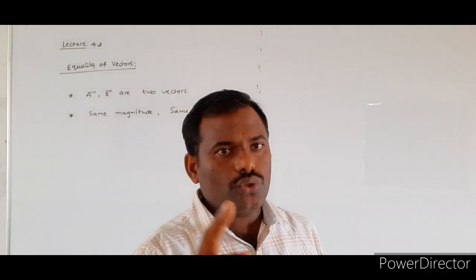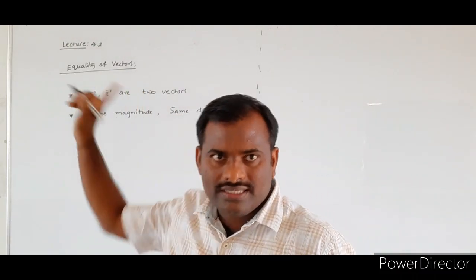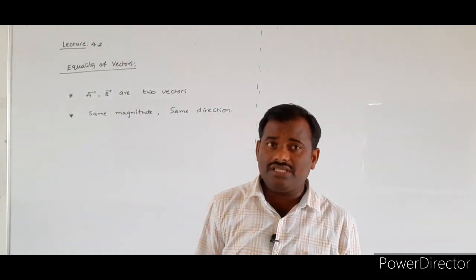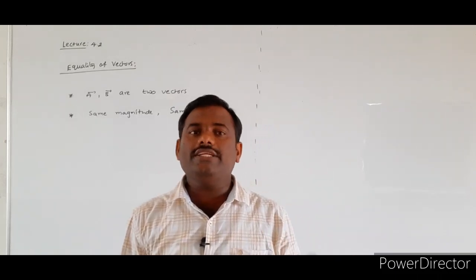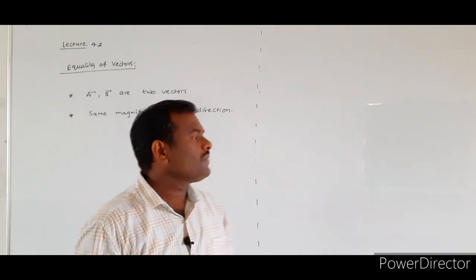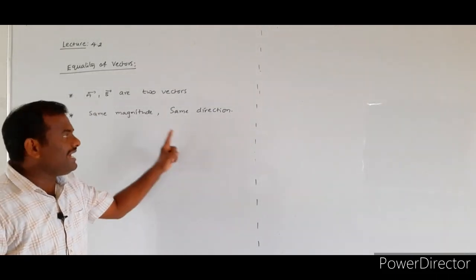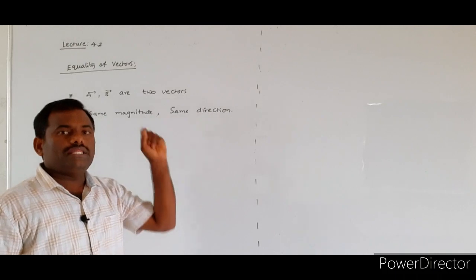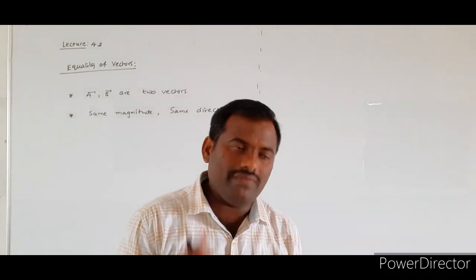Then only are those two vector quantities said to be equal vectors. Again I am saying the definition: if any two given vector quantities are equal vectors, they must have the same magnitude as well as the same direction. Then only are those two vector quantities equal vectors.